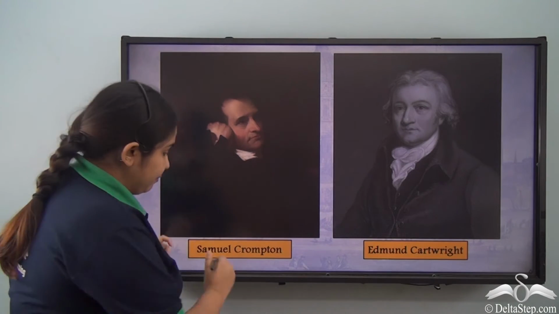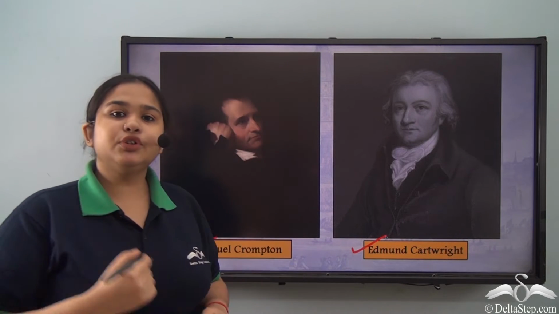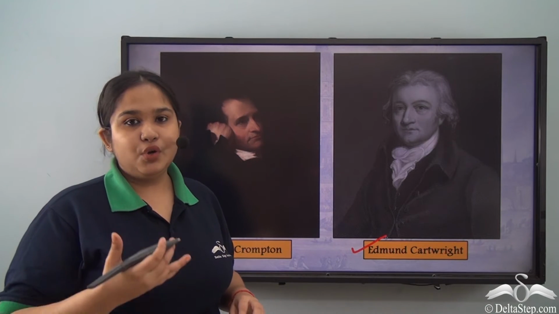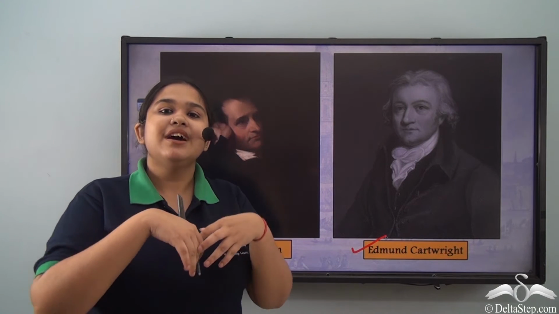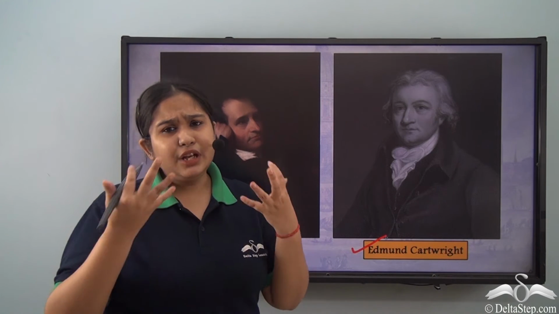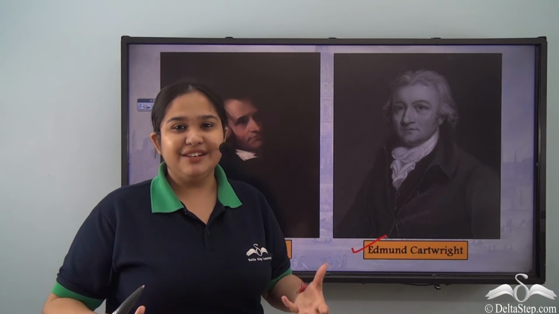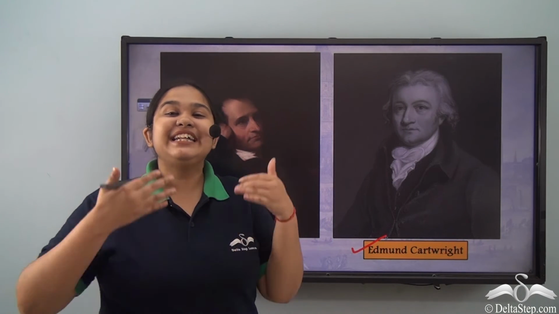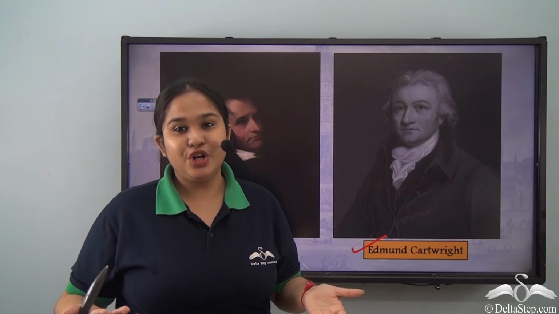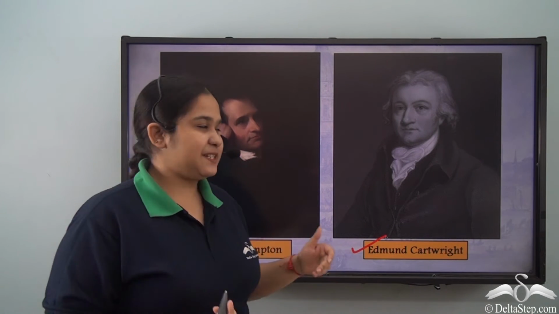For example, Samuel Crompton and Edmund Cartwright were also not trained scientists. Edmund Cartwright had studied literature, and he did not imagine himself creating such an innovation that would entirely change the scientific technology of production of machines and factories.